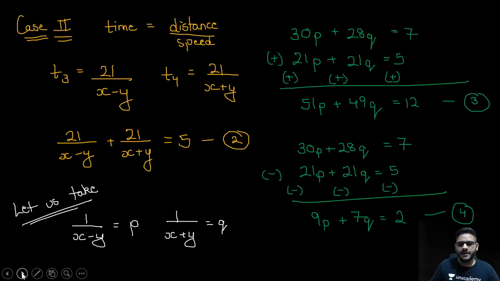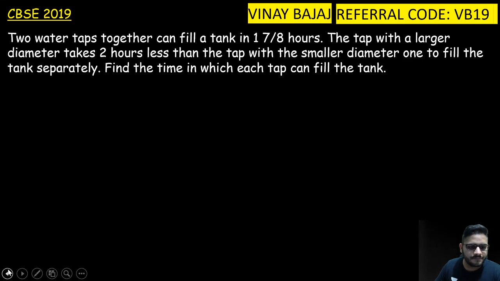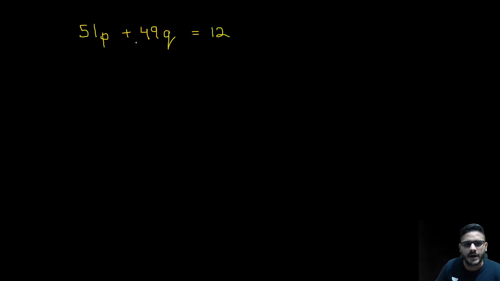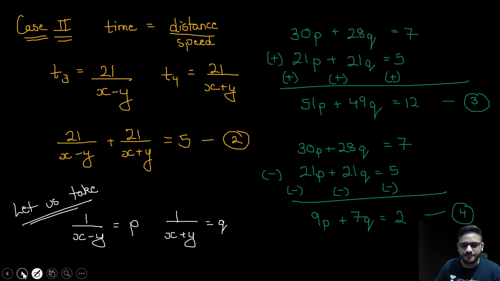Okay, sure. Sorry and thank you. Where were we? So now my equations are 51p plus 49q is equal to 12, and we have 9p plus 7q is equal to 2.